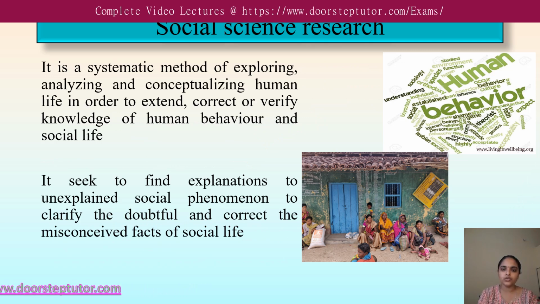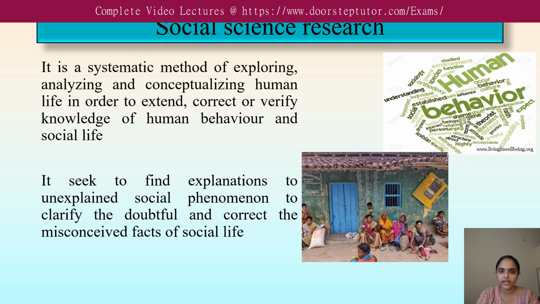Then coming to social science research. Social science research is somewhat different from normal scientific research, because it deals with human beings. Whatever happens with human beings will be studied, and we can't use the same procedure as in normal scientific research. The definition of social science research goes like this: it is a systematic method of exploring, analyzing and conceptualizing human life in order to extend, correct or verify knowledge of human behavior and social life.